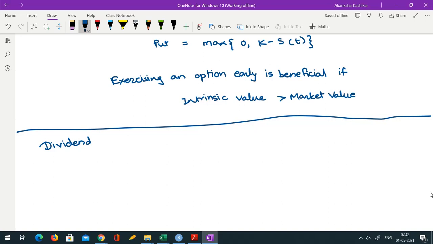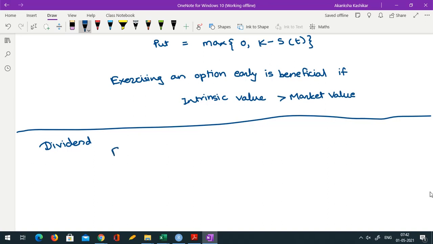If you remember, we had done this for pricing of a future. How did we decide optimal price for a futures contract if dividend was there? We computed present value of the dividend and then we subtracted it from the present value of the asset. Exactly same thing we are going to do here.